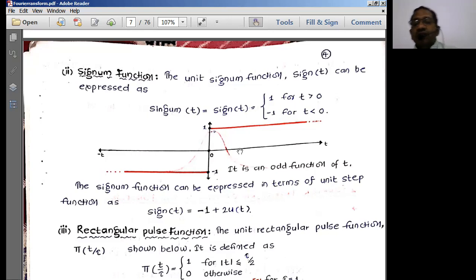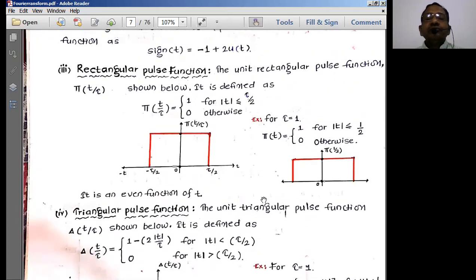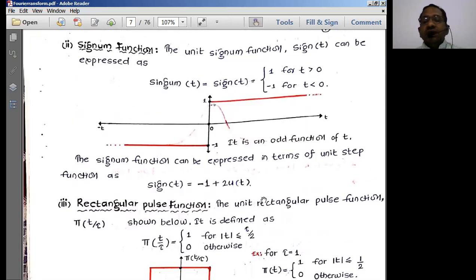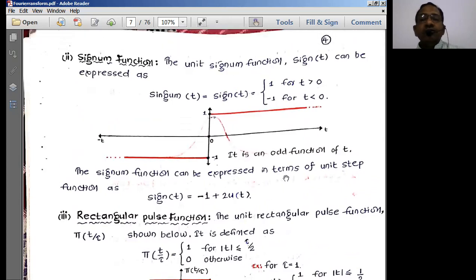So I could call it an even function, but it is not so. Therefore it is called an odd function. The signum function is an odd function. In the exam, they will ask us to justify how or why the signum function is an odd function. To justify that, simply write down the signum function representation, draw the signal, explain this, and say that it is an odd function of t. That's how you have to explain.